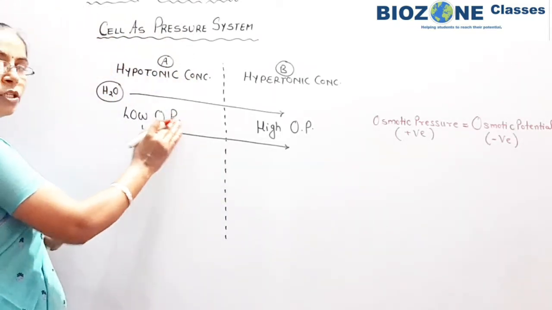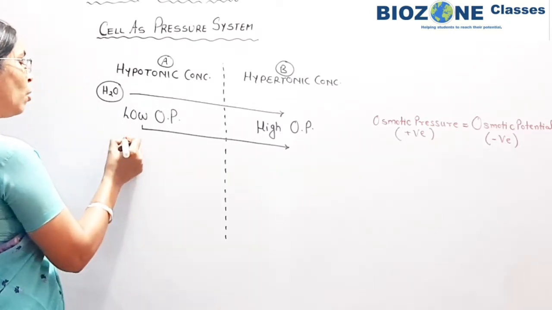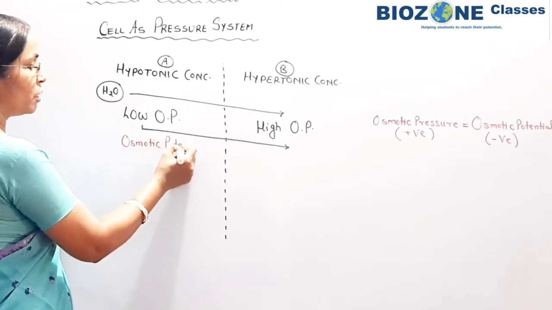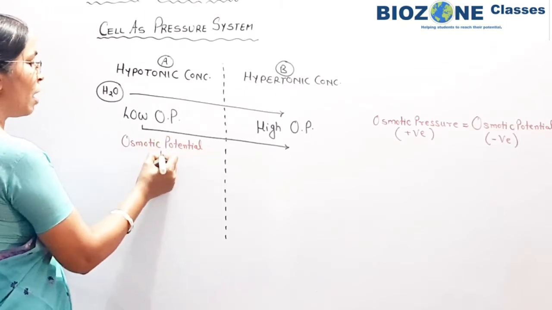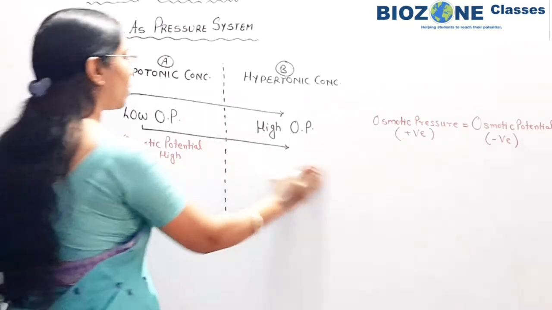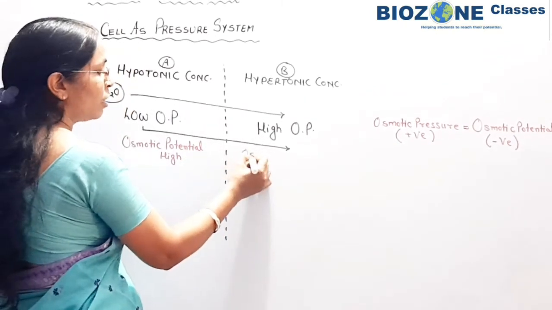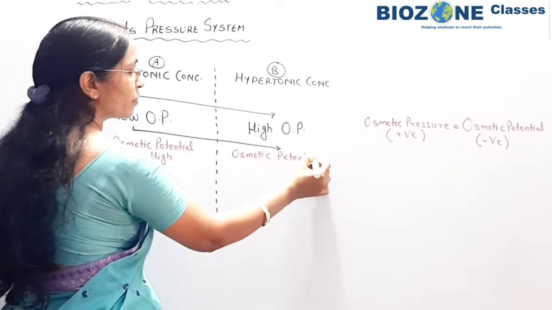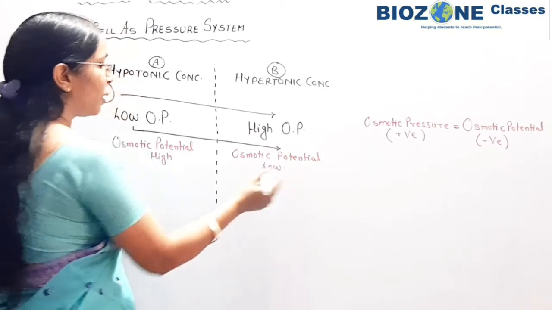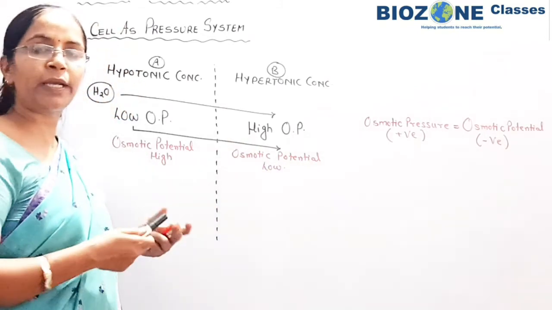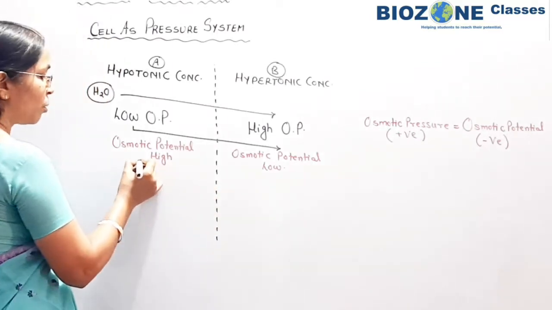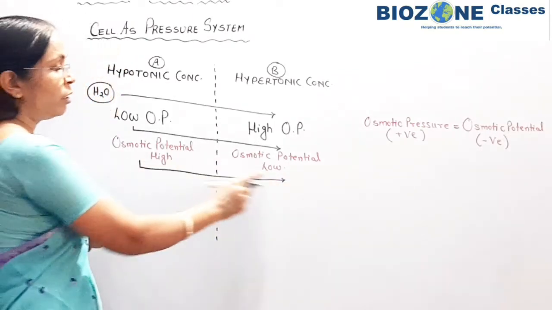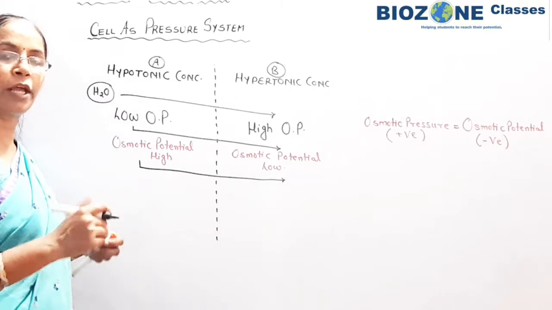In the region where osmotic pressure is low, osmotic potential is always high, and where osmotic pressure is high, osmotic potential is low. If the question asks for water movement according to osmotic potential, water is always moved from the region of high osmotic potential towards the region of low osmotic potential.